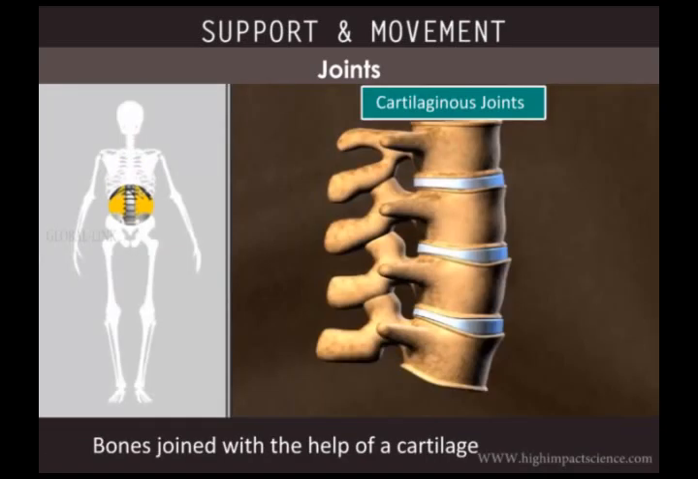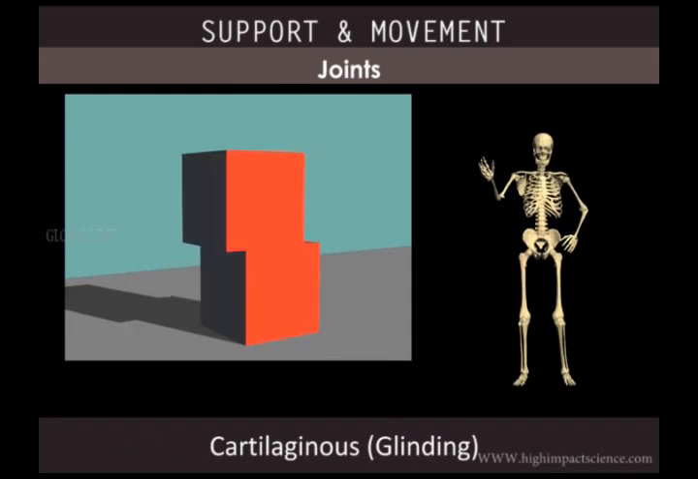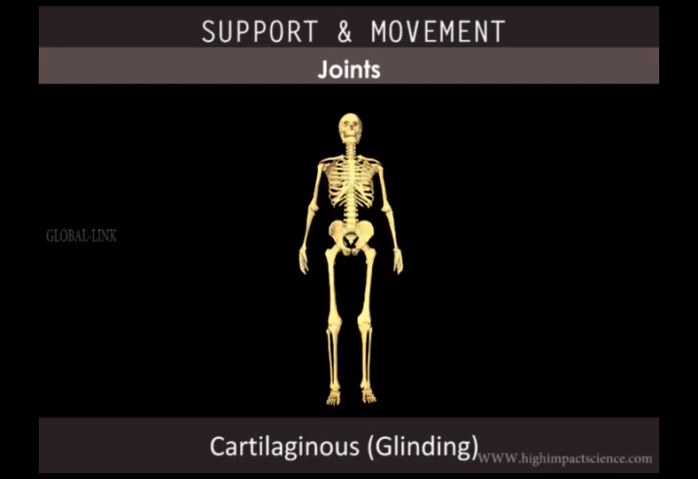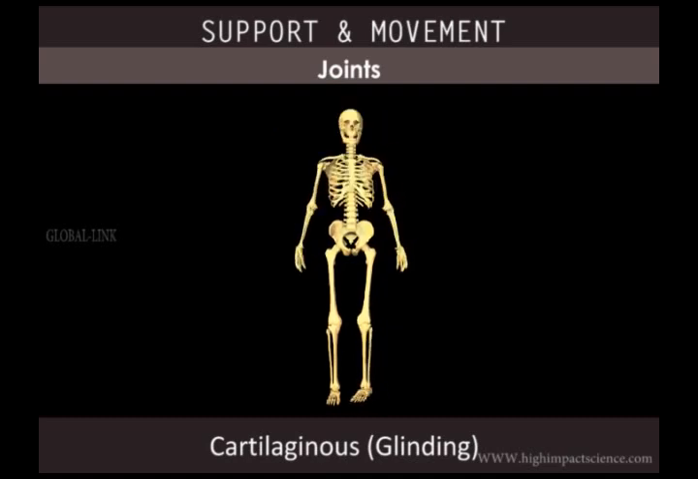In cartilaginous joints, bones are joined with the help of a cartilage. These kinds of joints are found in adjacent vertebrae in the vertebral column. Cartilaginous joints are also called gliding joints because the adjacent bones slide over each other and allow for a limited movement. It allows our back to bend, twist and turn like the vertebrae of the backbone, wrist, and ankles of our bodies.